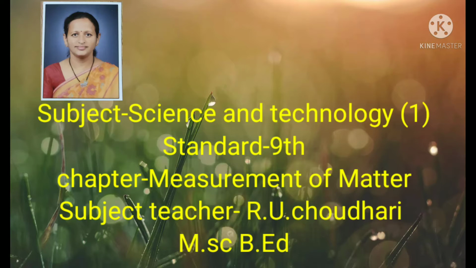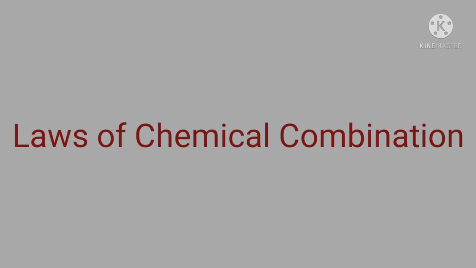Hello students, today we are going to study the ninth chapter, Measurements of Matter. Students, in the previous standard we have learned that compounds are formed by chemical combination of elements. We have also learned that an important principle of Dalton's atomic theory is that molecules of a compound are formed by joining atoms of different elements. Today we are going to study laws of chemical combination.